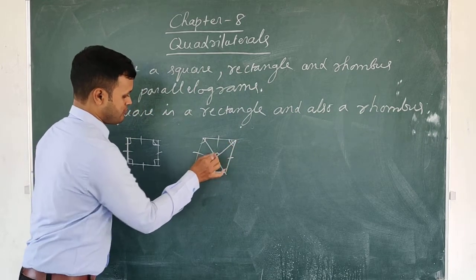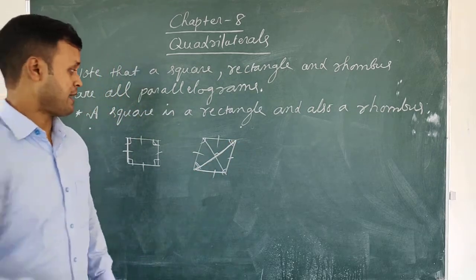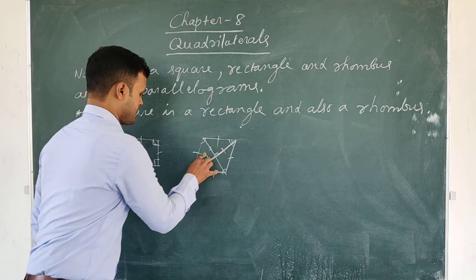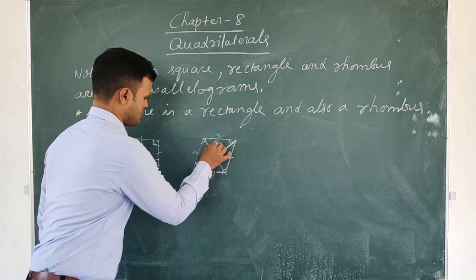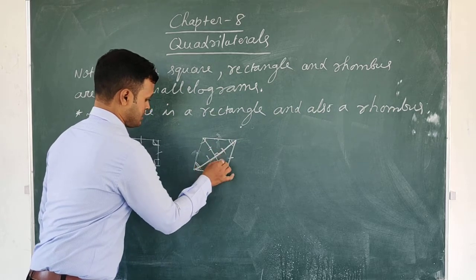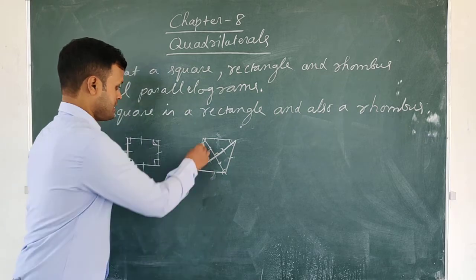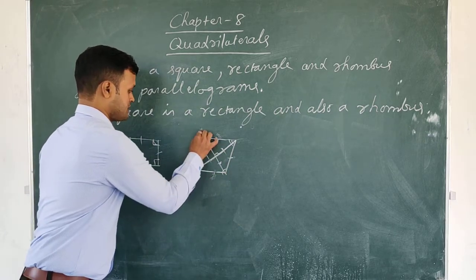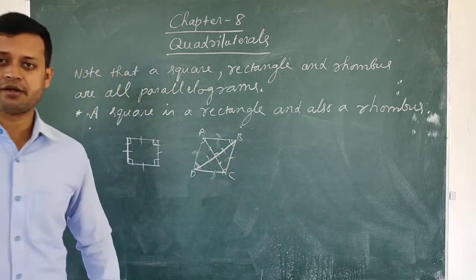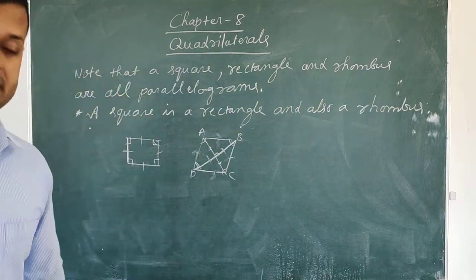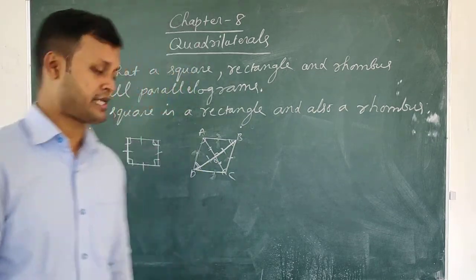The diagonals of the rhombus, friends, bisect each other at right angle, isn't it? That means this diagonal, suppose if this is A, B, C, D, then AC and BD are perpendicular and AC and BD bisect each other. That means AC is cutting BD into two equal parts and BD is also cutting AC into two equal parts.